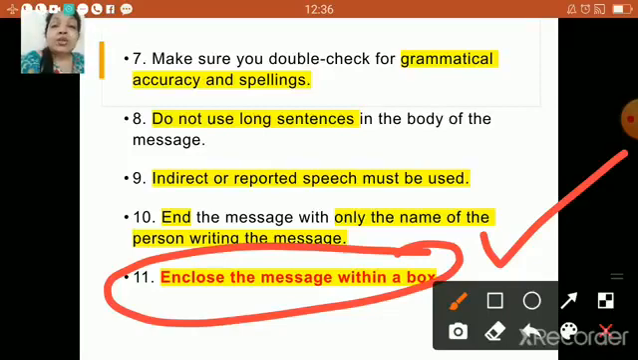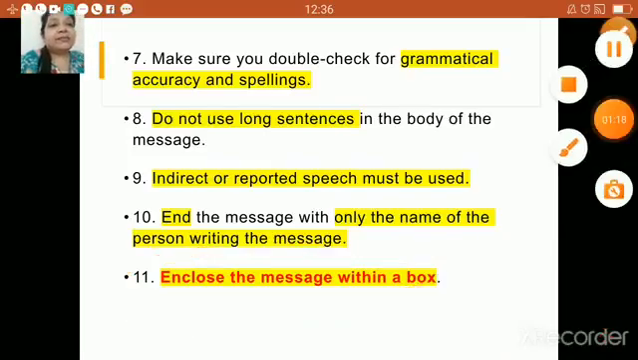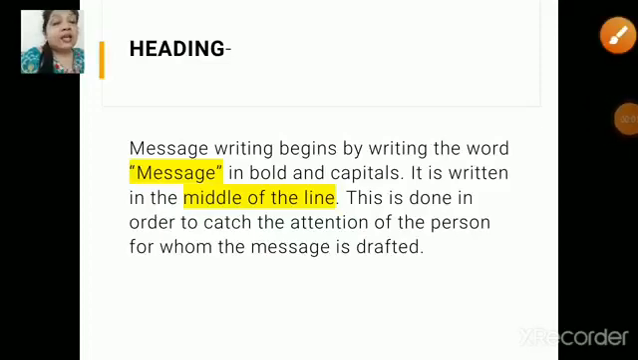Okay, so these are all the important points, children. Let us quickly check what will be the format of message writing. Now children, as you have already watched my previous video which was based on message writing, let us quickly revise just what is the heading and all of the other things.